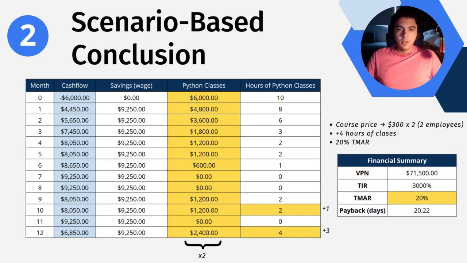And with this, we obtain a VPN of almost 72,000 pesos, a TIR of 3,000%, and a payback time of 20.22 days. Despite the higher costs in this alternative scenario, the project remains highly profitable as the TIR is still a lot greater than the TEMAR, the VPN still reflects significant savings, and the payback period is very short despite the changes.